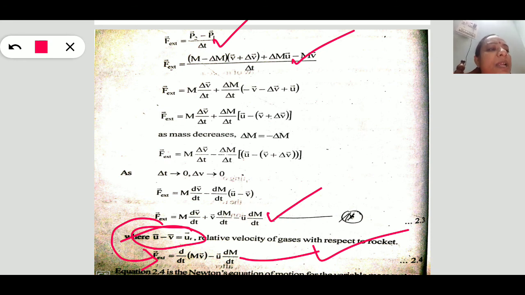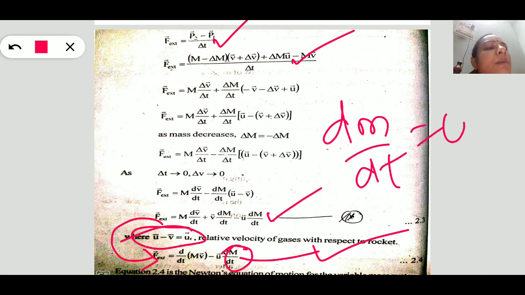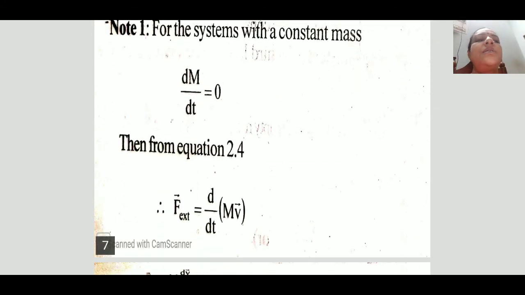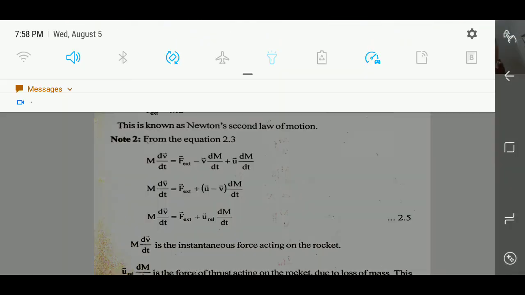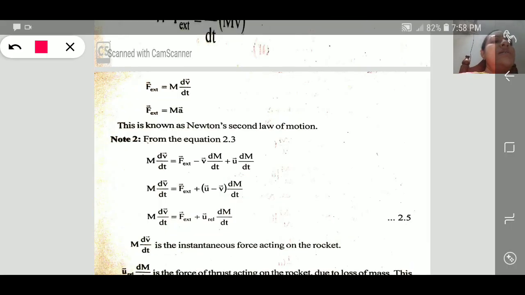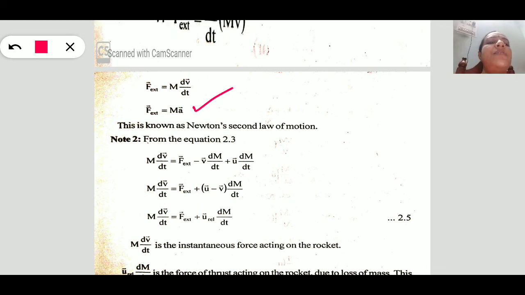If it is applied to an isolated system, what happens is this dm by dt becomes 0 because there is no change in mass in case of isolated system. If we substitute this as 0, the remaining term is F external force is equal to d by dt of mv, which in turn is equal to ma. That is Newton's second law, as you are observing in this slide. So this is Newton's second law for isolated system.